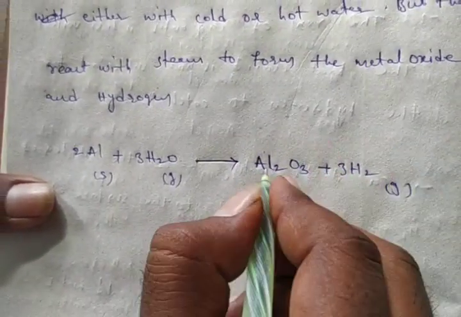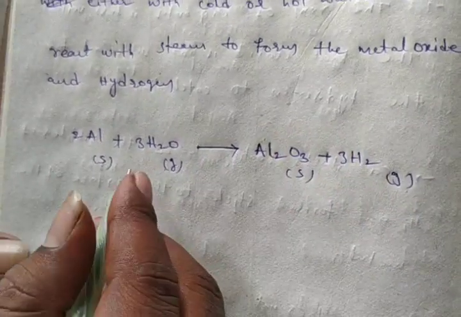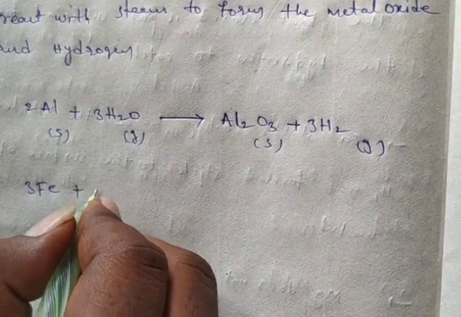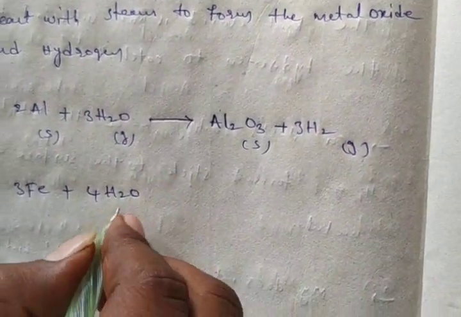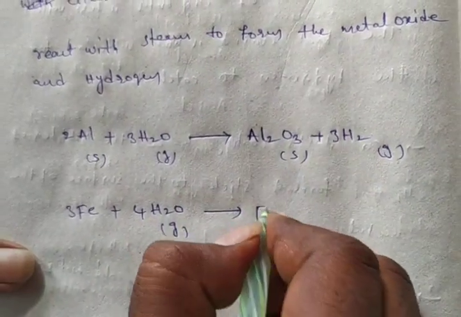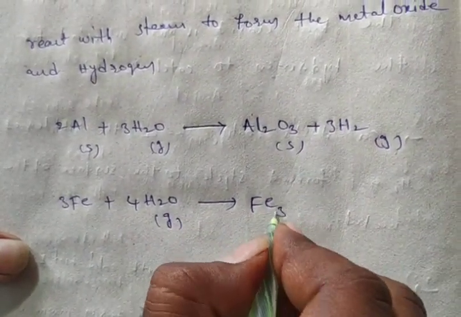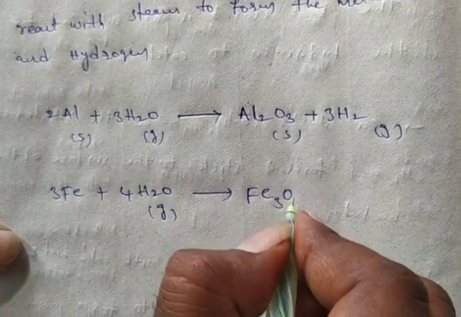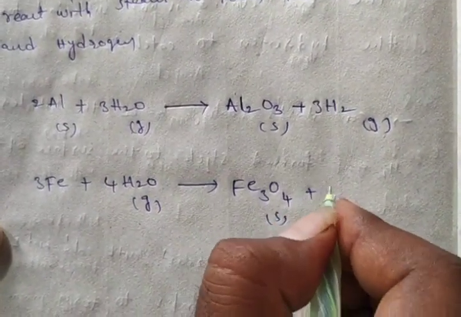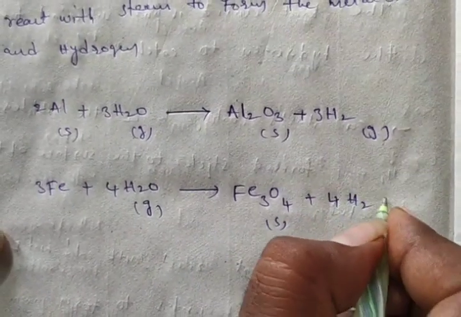Hydrogen is a gas, aluminium oxide is a solid. In the same way, iron also: 3 moles of iron react with 4 moles of steam to form metal oxide. Here iron oxide, Fe3O4, will be formed, plus hydrogen gas.